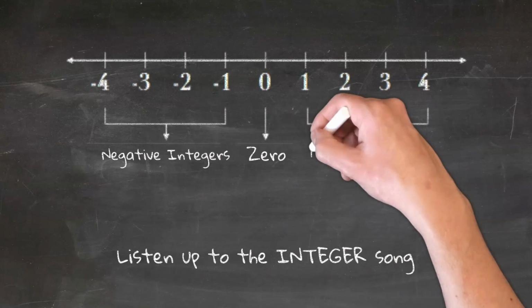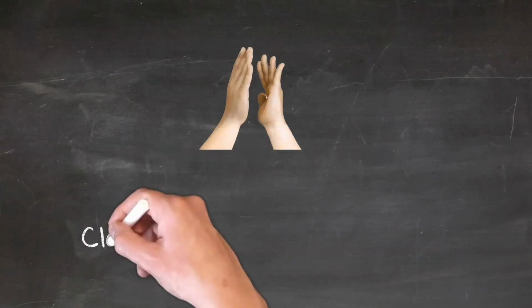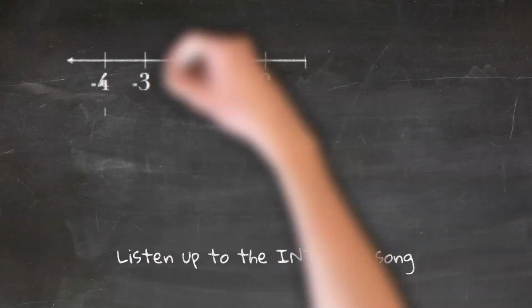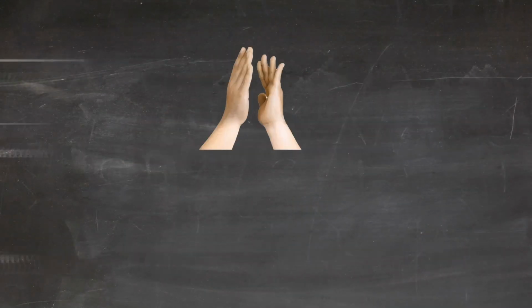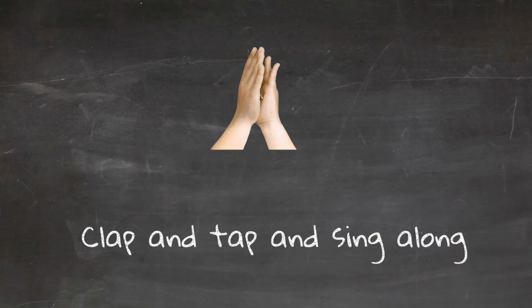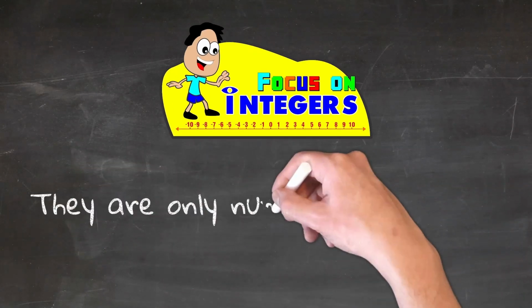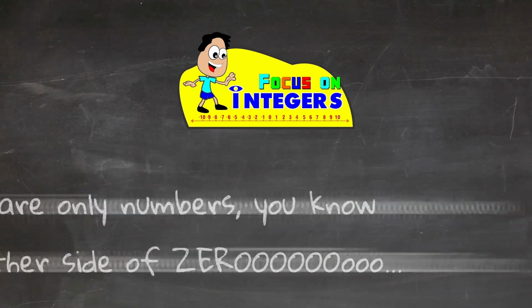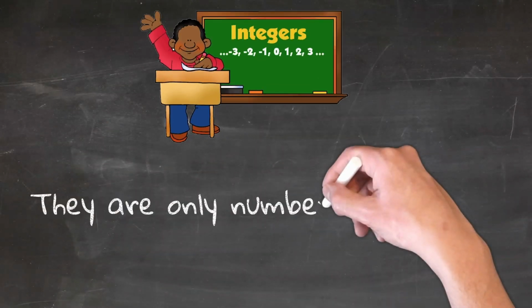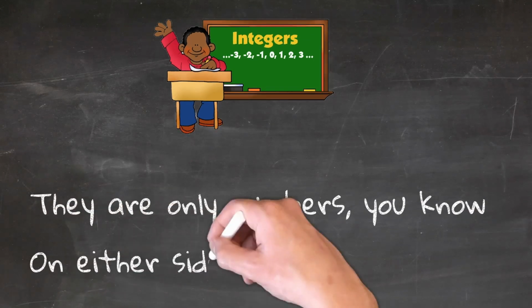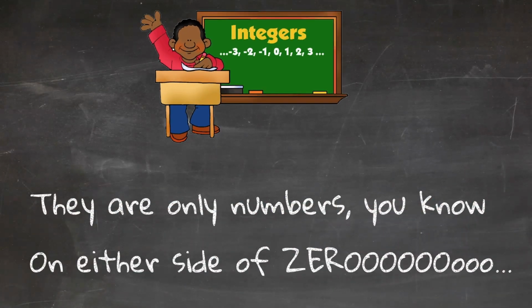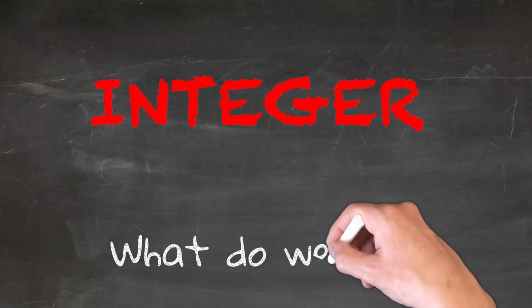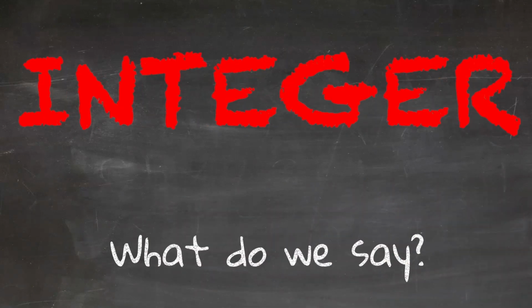Listen up to the integer song. Clap and tap and sing along. They're only numbers, you know, on either side of 0. Integer, what do we say?